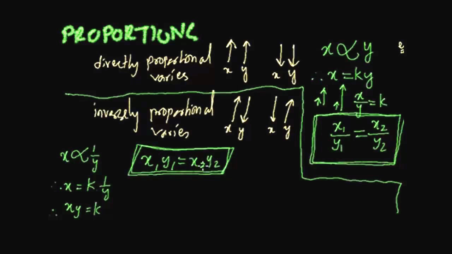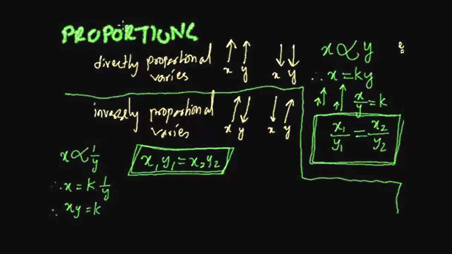We do most of the sums using the concept of proportionality. For example, if you want to convert something, they're always increasing or decreasing by a fixed constant. For example, 1 meter is always 100 centimeters. That means if you increase one by 1 meter, the other one will increase by 100. So that's the constant of proportionality. So we can actually do any type of conversion sum using the concept of proportionality. Also, if we are buying something or selling something, we are always buying it at a particular rate or selling it at a particular rate. So that fixed rate gives us the concept of proportionality.